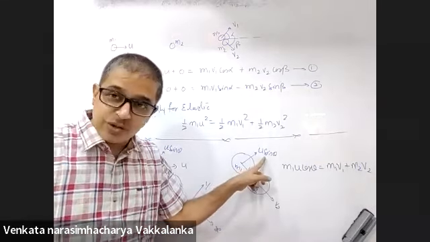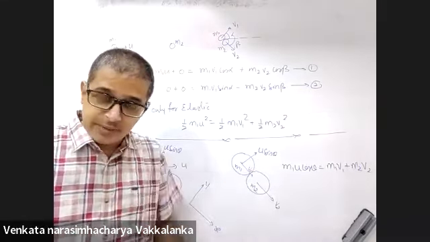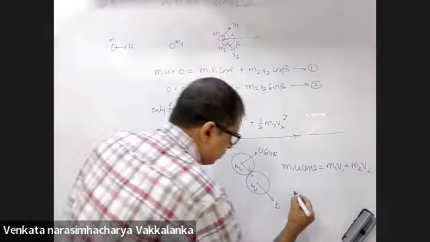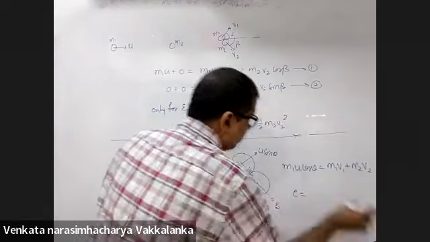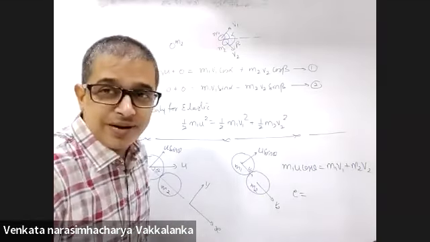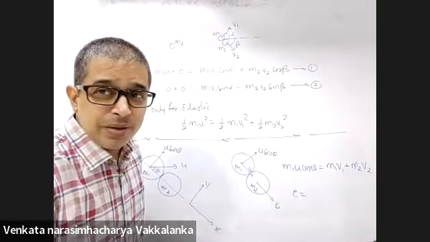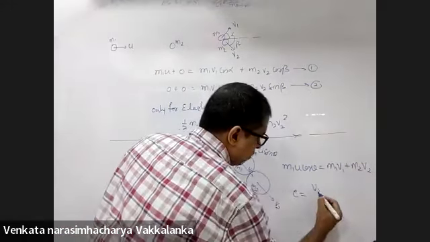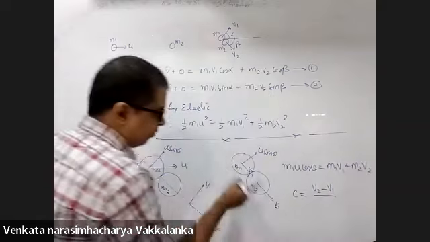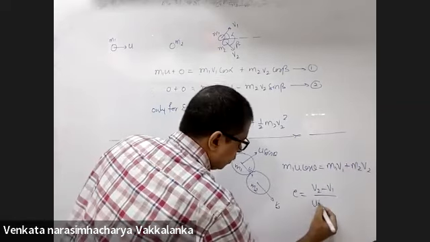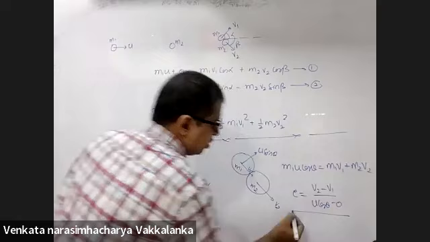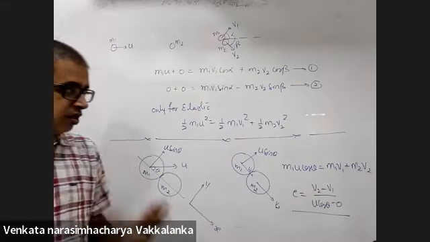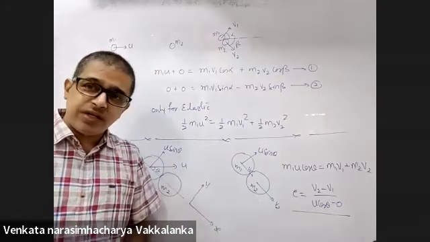Resultant of V1 and u sin theta. In this, they will tell you some value of small e. Small e here will be specified. If small e is not given, directions will not be possible for you. Here, small e will be given. You will write V2 minus V1 upon u cos theta minus 0. Two equations and two variables.